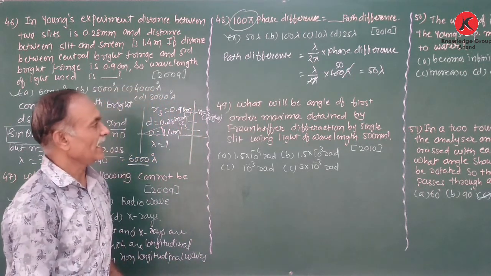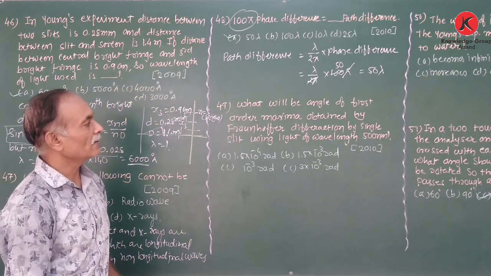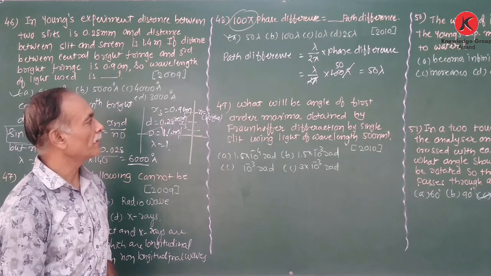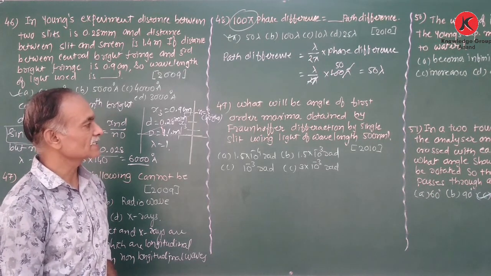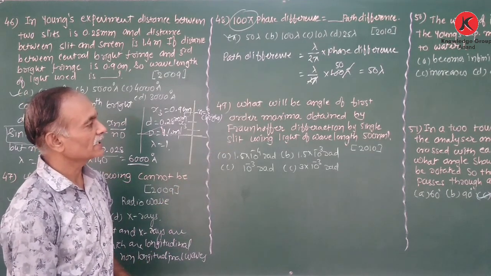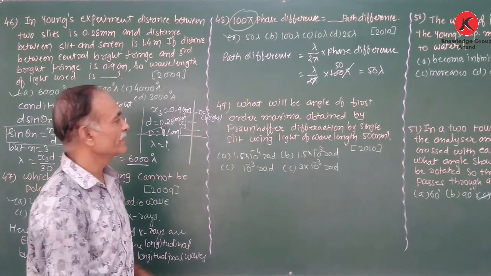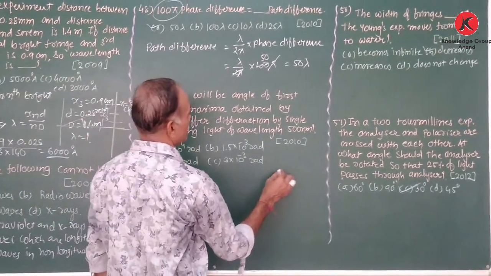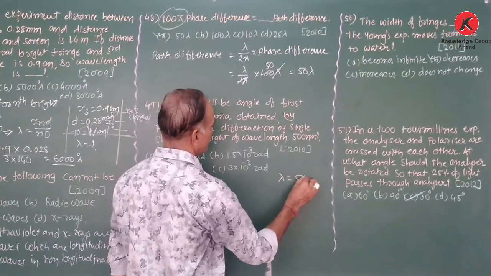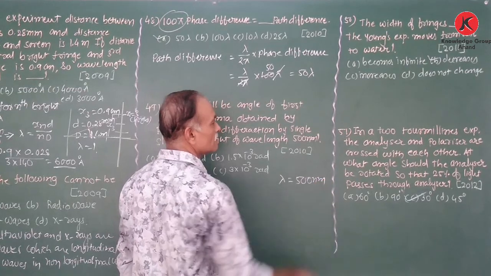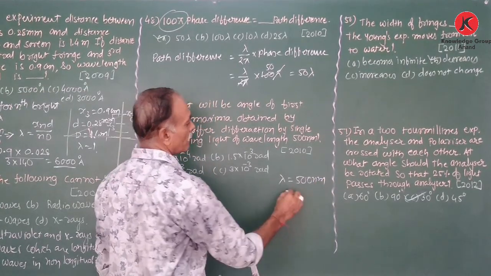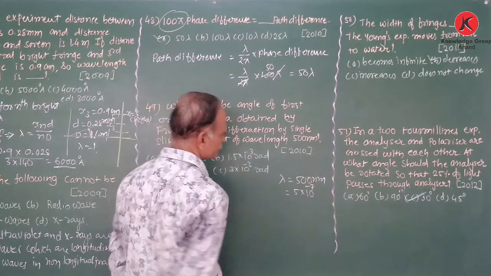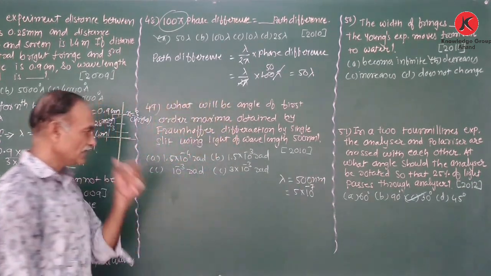Now after that, the next question. What will be the angle of the first order maxima obtained by Fraunhofer diffraction by a single slit using light of wavelength 500 nanometer? Right. Now listen, here the wavelength is given as 500 nanometer. Clear? Therefore 5 into 10 to the power minus 7 centimeter.